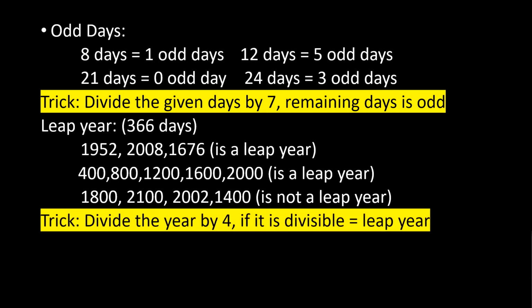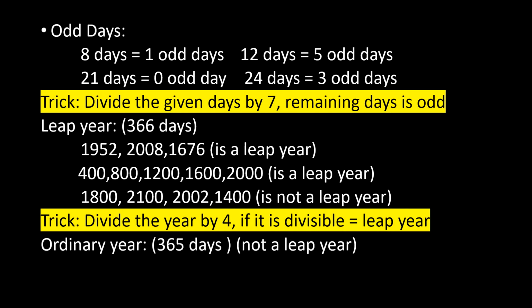The trick here is to divide the given year by 4. If it is fully divisible by 4, then it is a leap year. And also check the condition of century. Ordinary year: a year which is not a leap year is an ordinary year, and the ordinary year consists of 365 days.